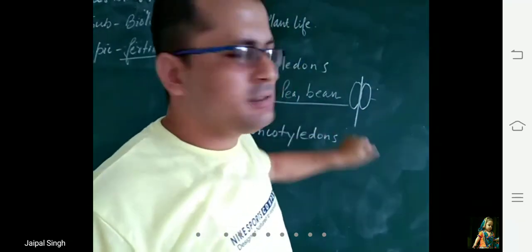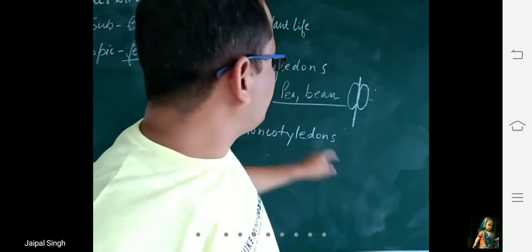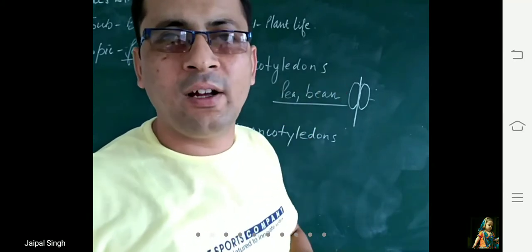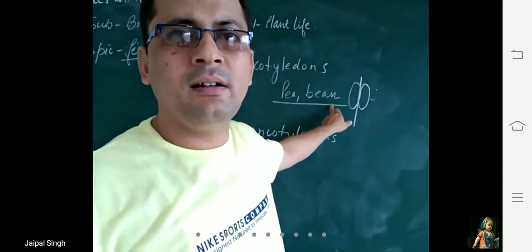So it means they have how many cotyledons? Two cotyledons. That's why these seeds are known as dicotyledons or dicot seeds. Examples are pea, bean, gram.